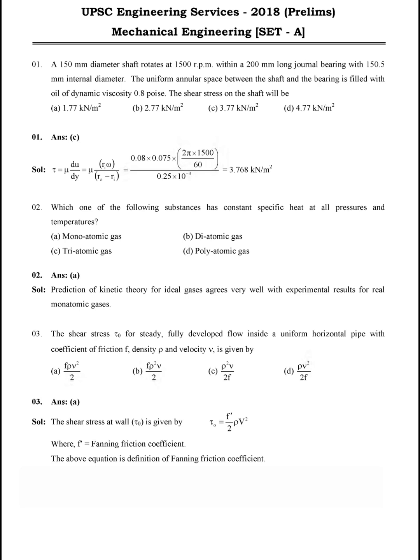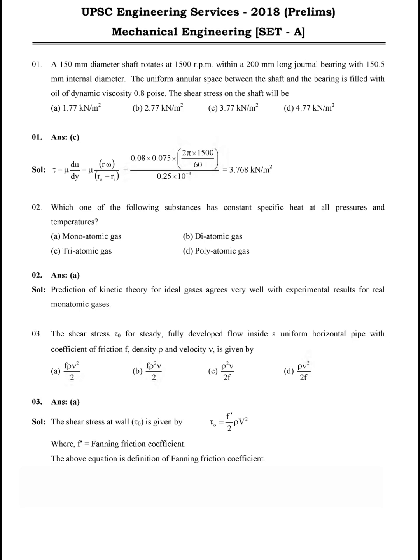After that, there is r1, first the diameter. The diameter is 150, so the radius will be half of that, 75, converted into meters with 10 to the power minus 3, so 0.075.